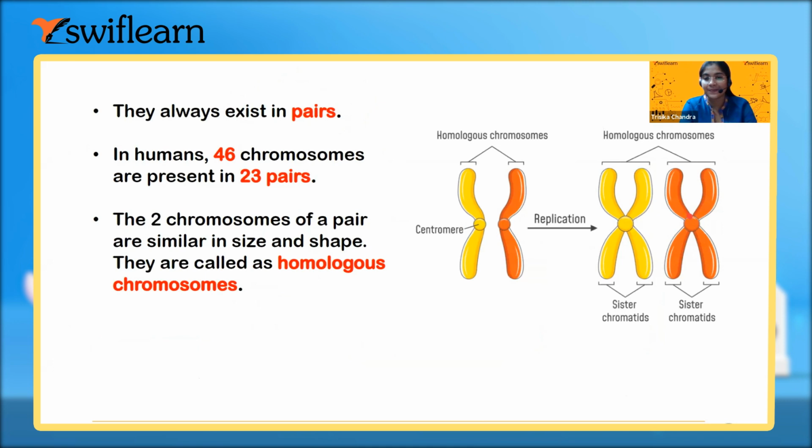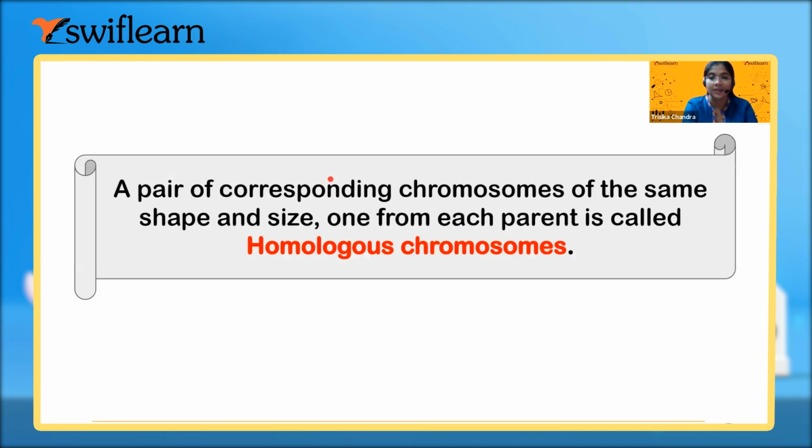But if they are different from each other in shape and size, they are called heterologous chromosomes. We have 46 chromosomes which are always in pairs, so 23 pairs are present. The pair of chromosomes which are similar in shape and size and which we get from the parents are known as homologous chromosomes, as I have told you already.